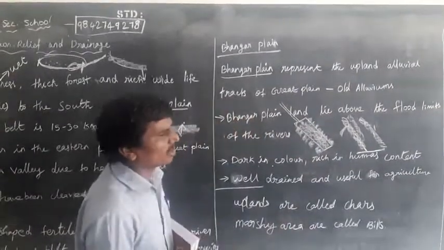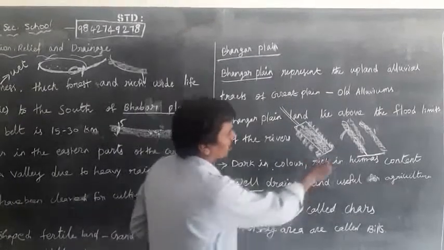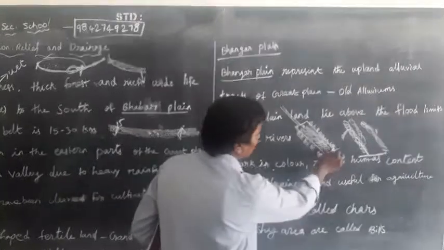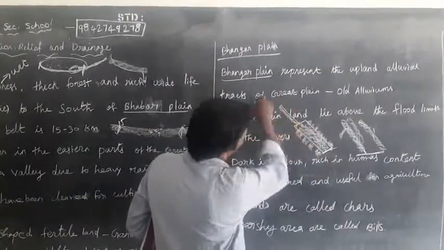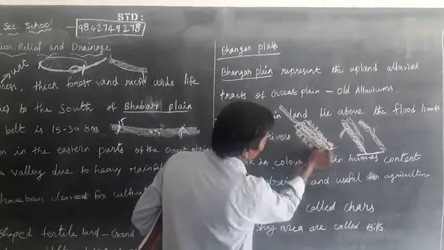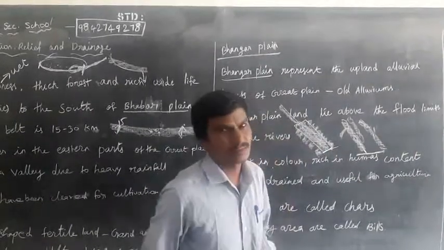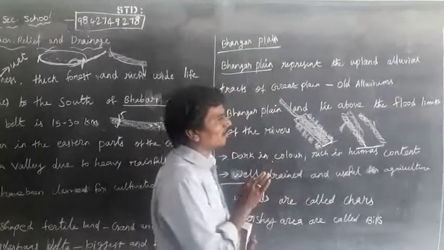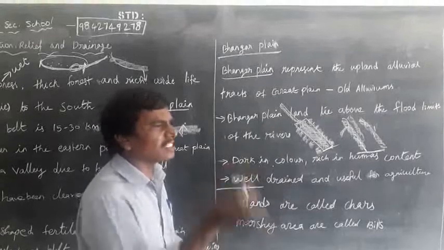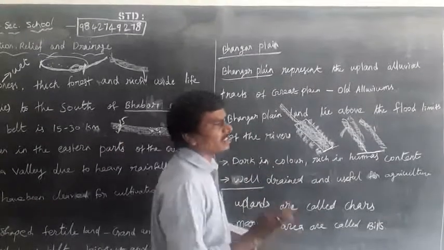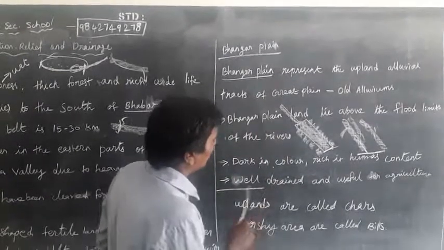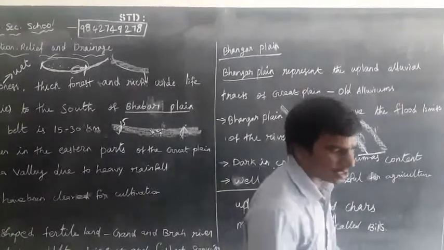Sometimes this water does not reach the Bay of Bengal, and before that it disappears. So it is called old deposit, old alluvial soil, which means already deposited. New alluvial soil means renewed every year in the rainy seasons, well drained and useful for cultivation.